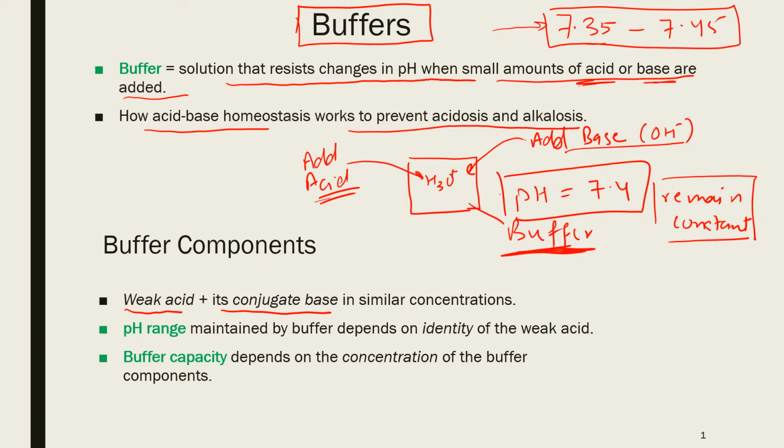A buffer solution is composed of a weak acid and its conjugate base in similar concentrations. For example, we can prepare a buffer by mixing a weak acid such as acetic acid. So this is the formula of acetic acid.